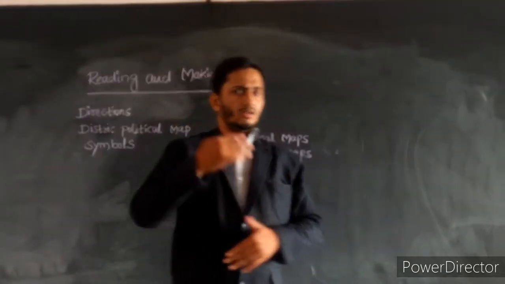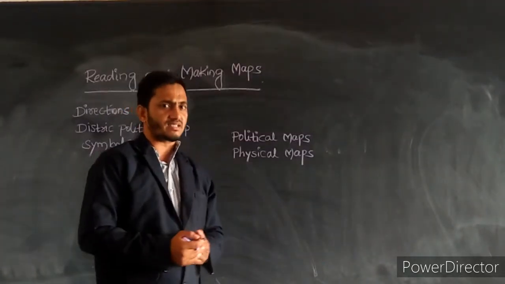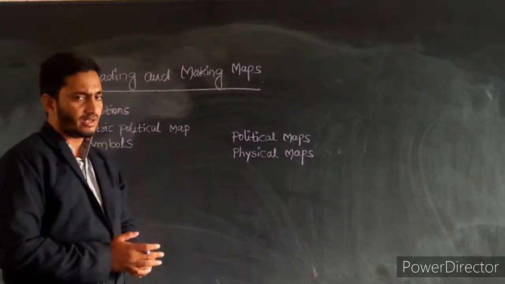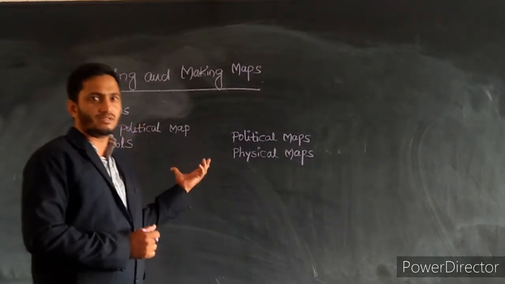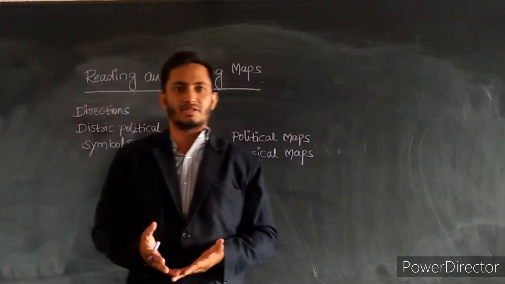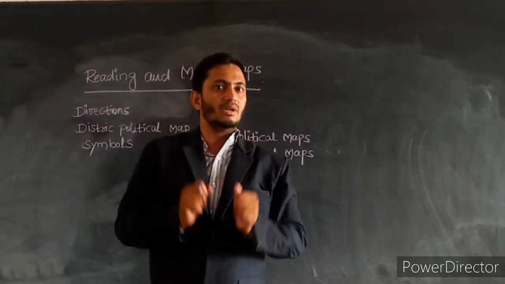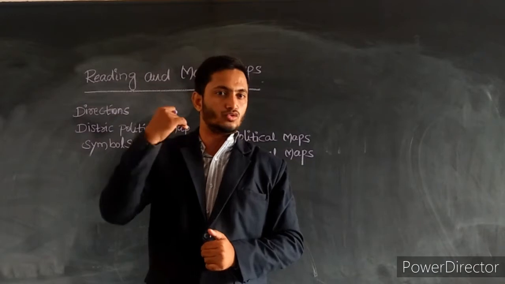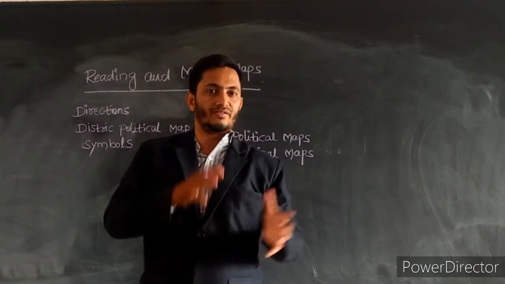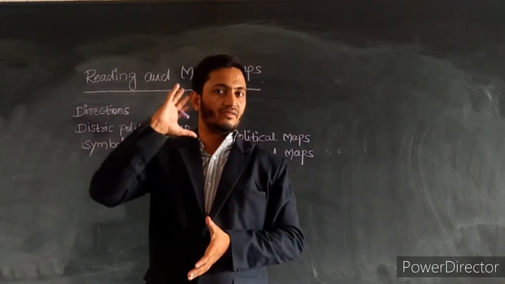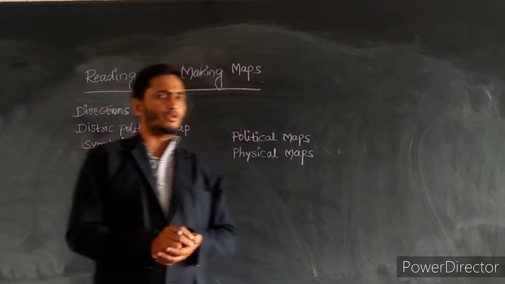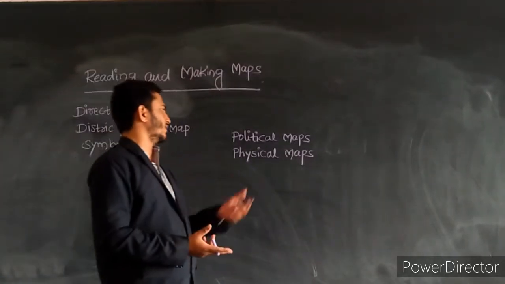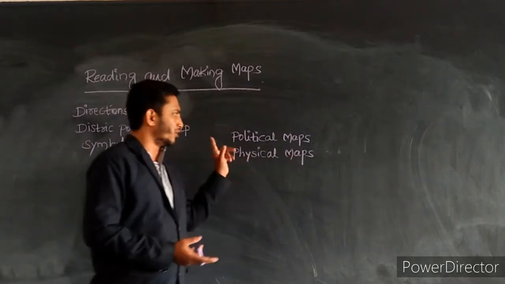So, continuing, how can we study maps? How do we have to understand maps? Not only maps, but in this chapter we also have to study different places and physical features. Take physical maps and political maps.